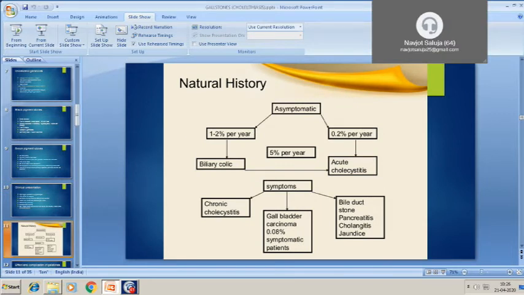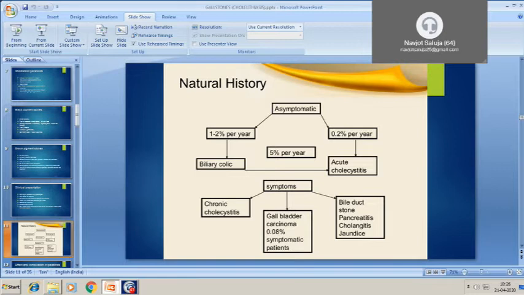So coming to the natural history of the gallstones. What happens if the patient has gallstones? As I said, most commonly the gallstones are asymptomatic, 80%, and the remaining 20% are symptomatic. Of the asymptomatic patients, how many turn up to get symptoms? If some patient comes to you that he or she is having gallstone, and asks, what is the chance that I may develop pain, or acute cholecystitis or cancer? You should be able to know these things.